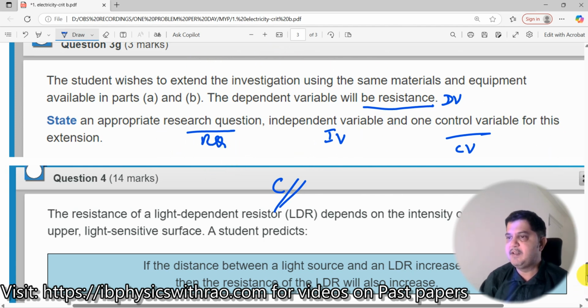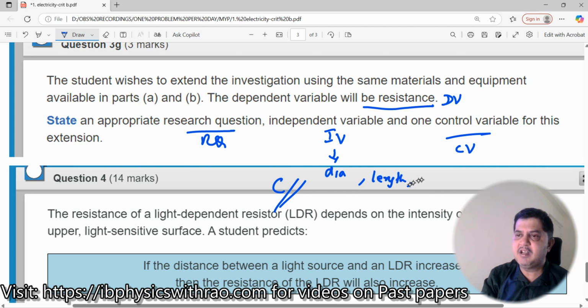Now what is it that we will select? So what did we select earlier? We selected the independent variable to be diameter. Now what all is left for us to do? We can either choose the length or we can choose the resistivity. But he is already telling you that the student wishes to extend the investigation using the same materials and equipment available, and you can choose any one of them. You can either choose length or you can choose the resistivity. How do I go about it?